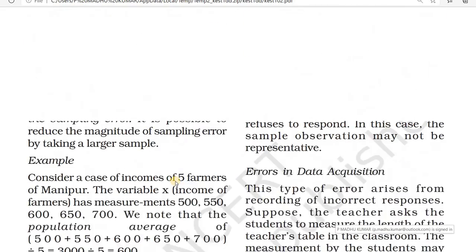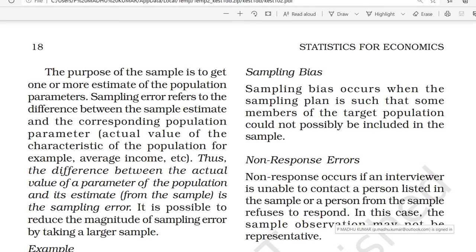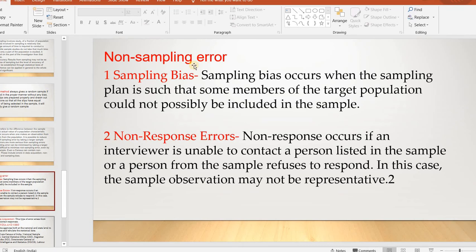Some of the non-sampling errors are sampling bias. First one is sampling bias. Sampling bias occurs when the sampling plan is such that some members of the target population could not possibly be included in the sample. Suppose there are 5 very brilliant students and we do not include them in the sample. That is another sampling bias.